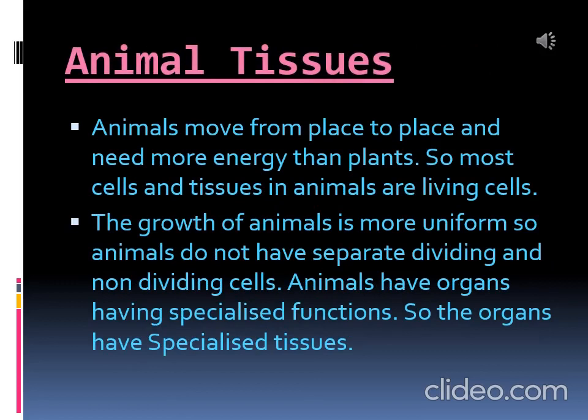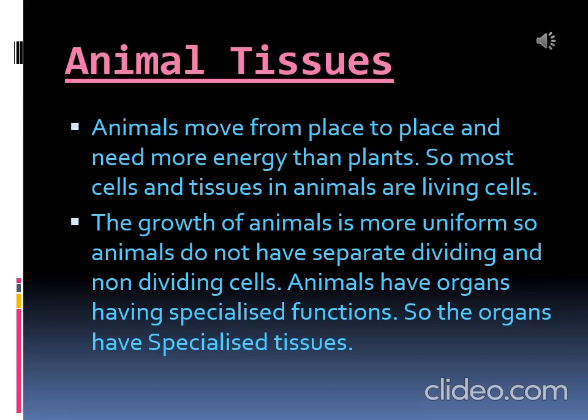And animal tissues are different from plant tissues. Animals move from place to place and need more energy than plants. So, most cells and tissues in animals are living cells as compared to plant tissues. The growth of animals is more uniform, so animals do not have any separate dividing and non-dividing cells.